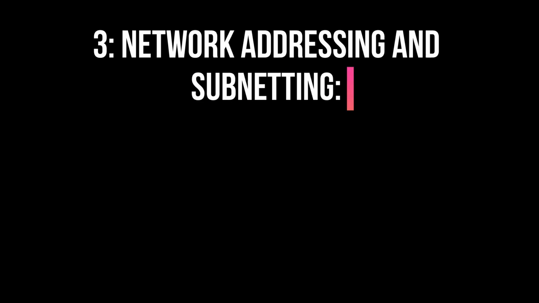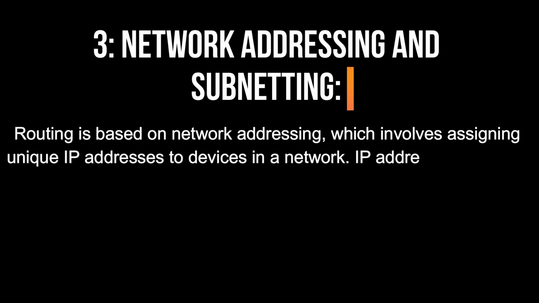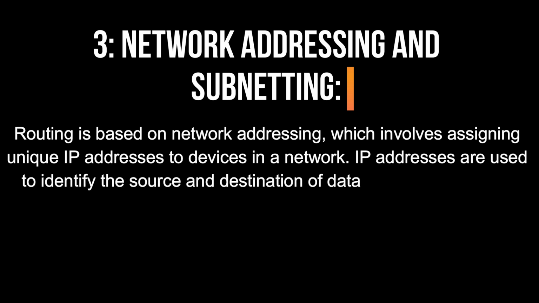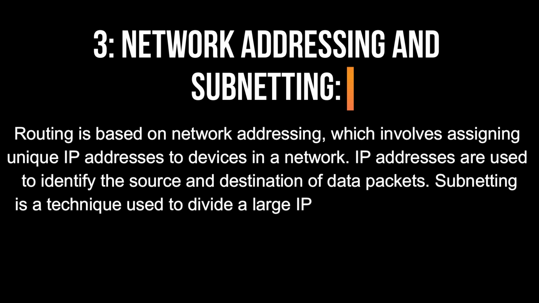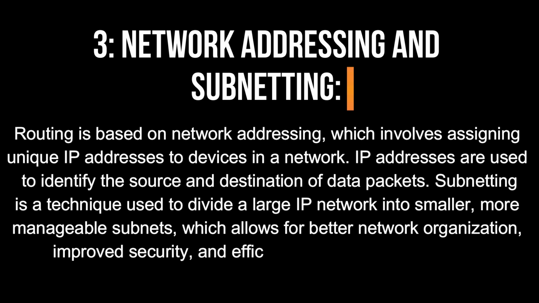3. Network addressing and subnetting. Routing is based on network addressing, which involves assigning unique IP addresses to devices in a network. IP addresses are used to identify the source and destination of data packets. Subnetting is a technique used to divide a large IP network into smaller, more manageable subnets, which allows for better network organization, improved security, and efficient use of IP address space.